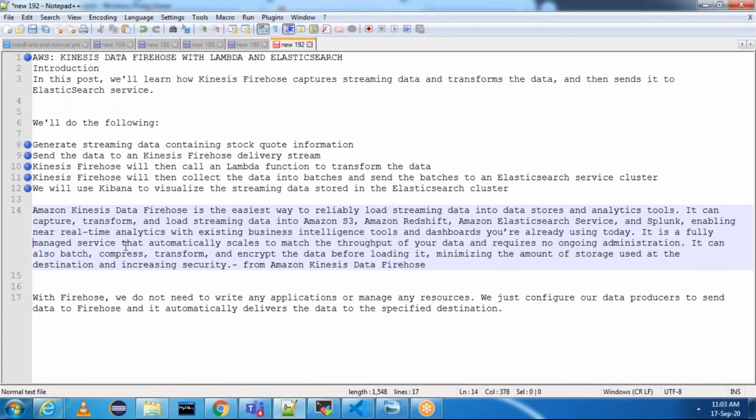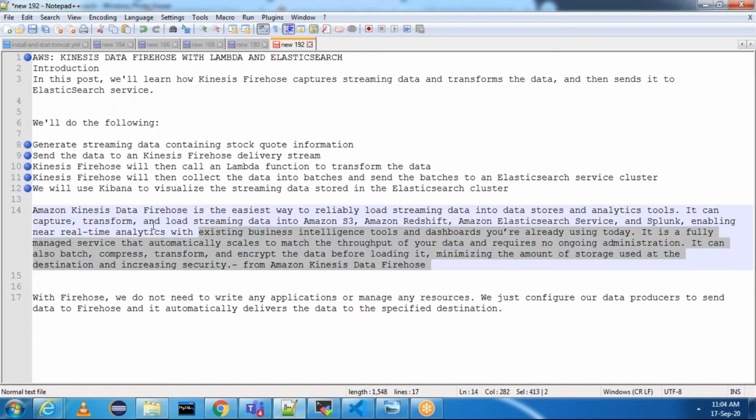It is a fully managed service, so it will automatically scale to match the throughput of your data and requires no ongoing administration. We don't want to get involved in the middle. Even if your data volume is high, it will scale automatically. It can also batch, compress, transform, and encrypt the data before loading it, so that it minimizes the amount of storage used at the destination and increases security.